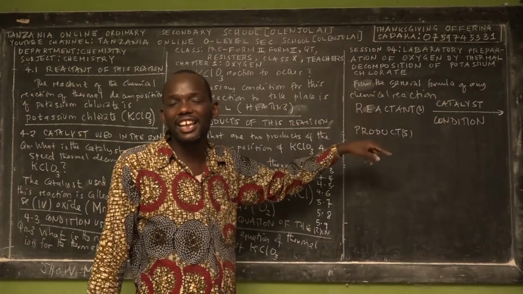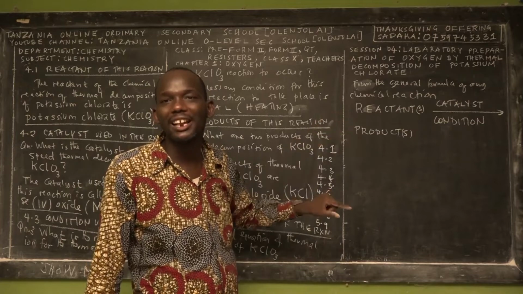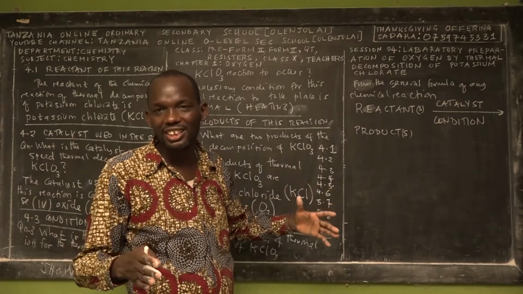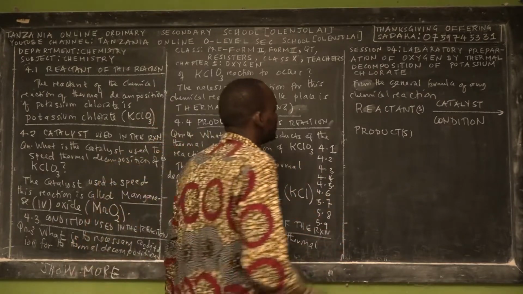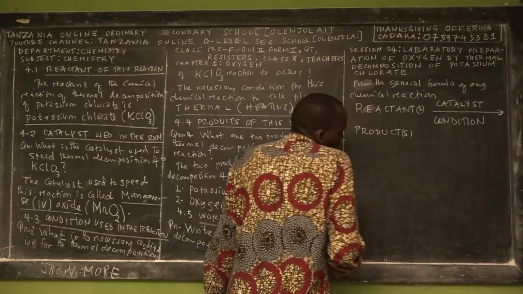Just search for the playlist for chemistry Form 1, and you'll find more than 50 sessions teaching the beauty of chemistry for Form 1. Okay, so from this general equation, we can now write our word equation.